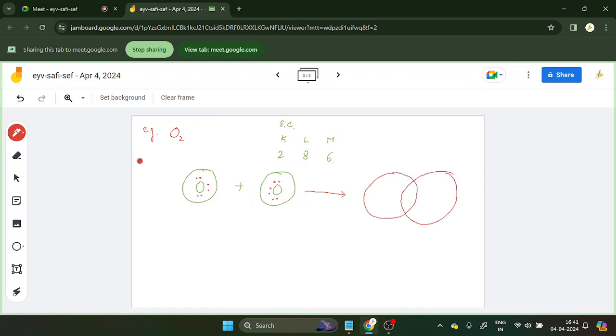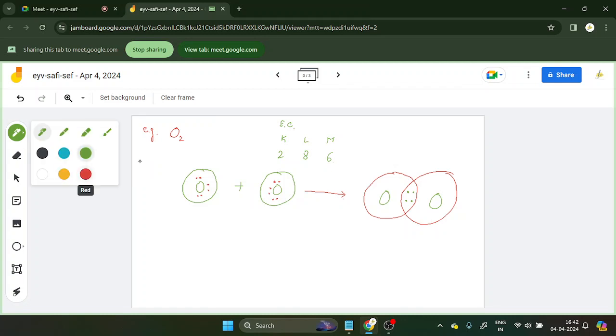Two from each. This is oxygen, this is oxygen. These two pairs which you are seeing will be shared. One pair and this is another pair. This will be shared.